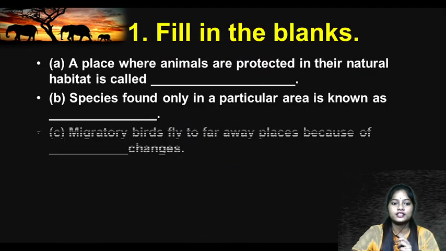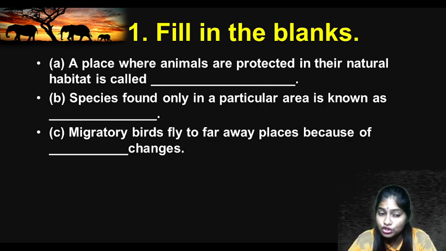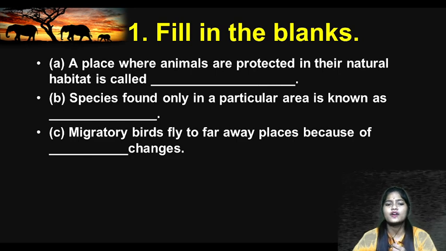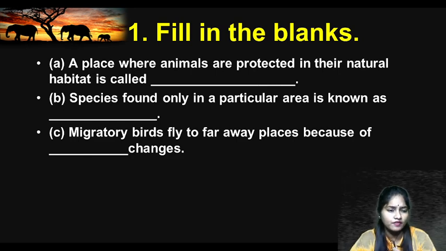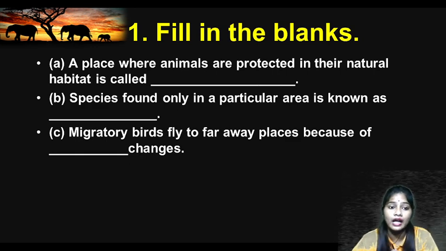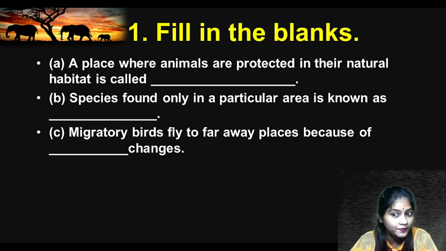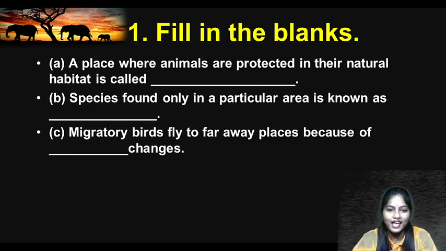Fill in the blanks. A place where animals are protected in their natural habitat is called... Can you recall? Wildlife sanctuary, right? Species found only in a particular area is known as endemic species. Very good.